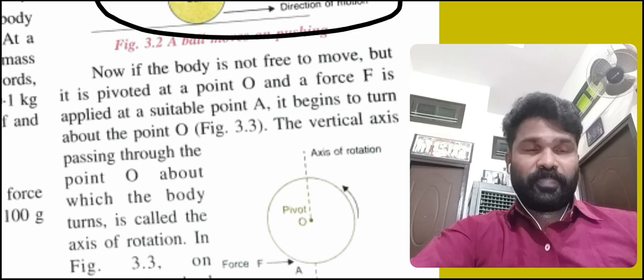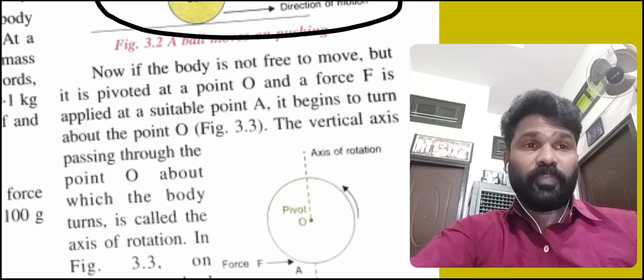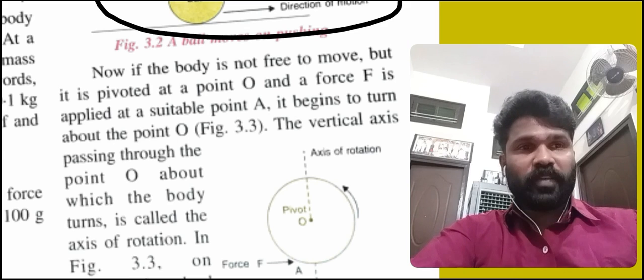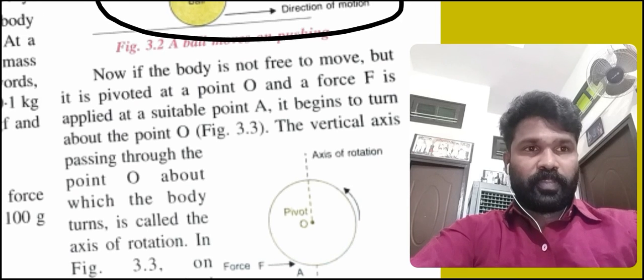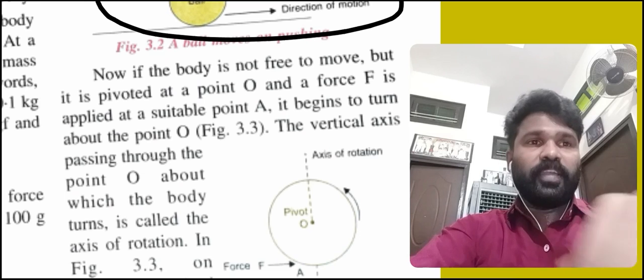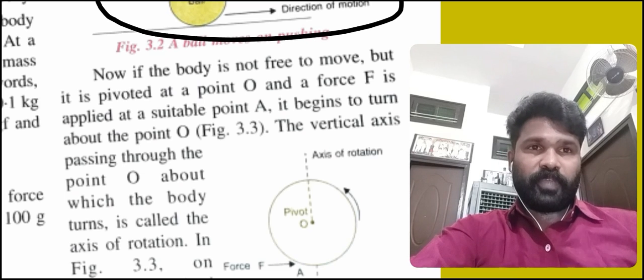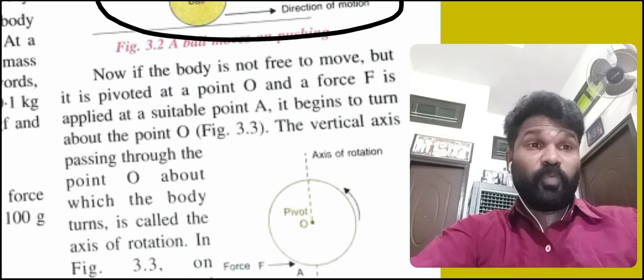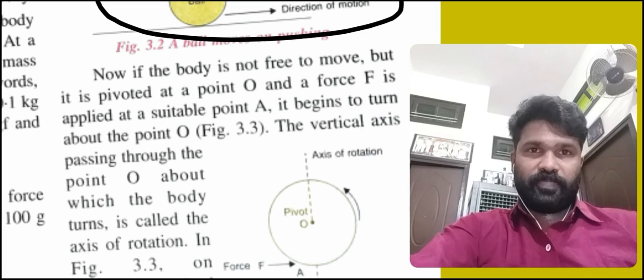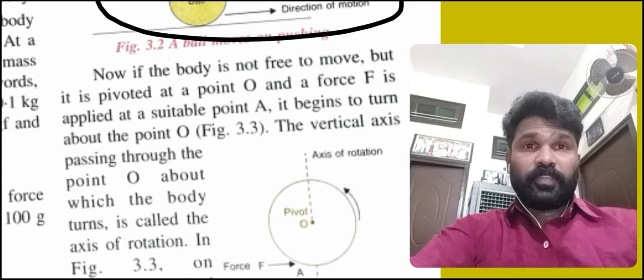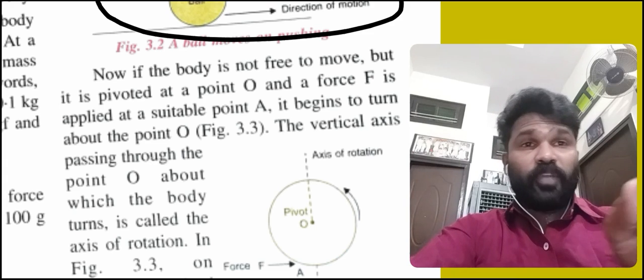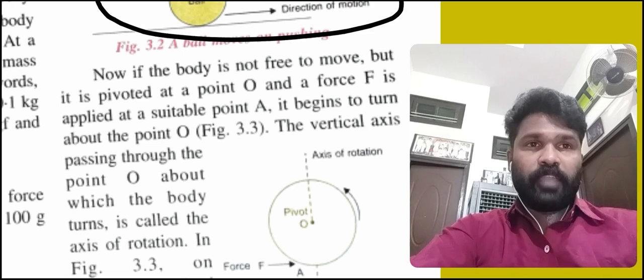If you are not giving sufficient force to a rigid body, it does not start to move in a particular direction; it will rotate there itself. Here we are going to discuss what is the reason behind it.